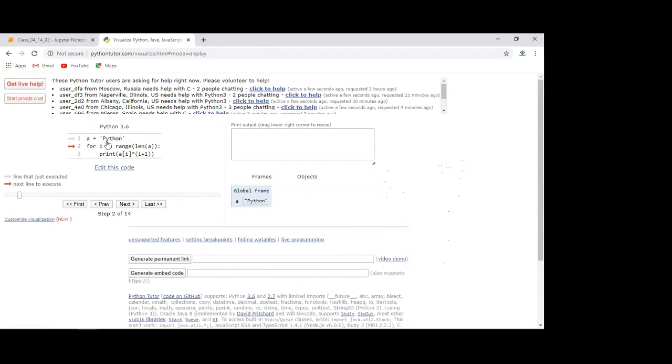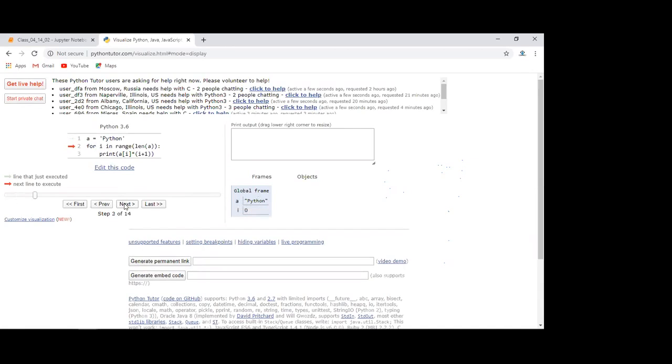So we have executed the first line. In the first line, A is equal to Python is created. You can see one A variable is there and Python is stored in that. When you do next, then I is equal to 0 is created, and then it will execute this code. Next, A of I into I plus 1, it is printing P, correct? Fine. Now when you do next again, I will be 1.